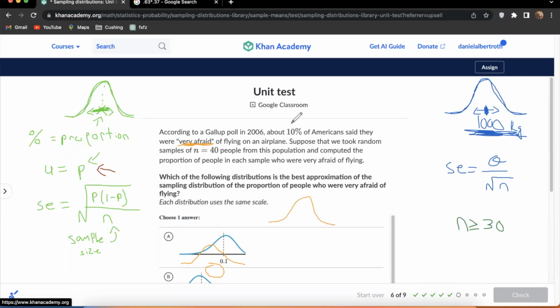The problem is that if only 10% of people are going to say yes, and we only ask 40 people, how many people should say yes? Well, it's going to be 10% of 40. 40 times 0.1, that is 4. So the problem is this expectation, right? If we ask 40 people, we should only expect about 4 of them to be very afraid of flying. That is a problem for using the central limit theorem.